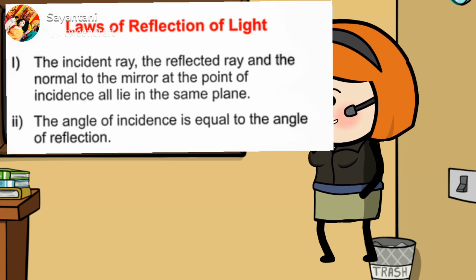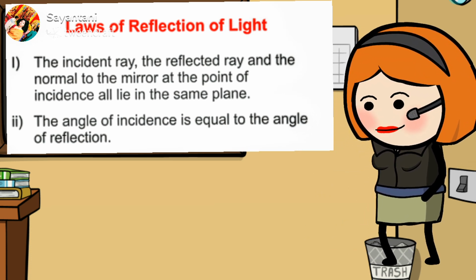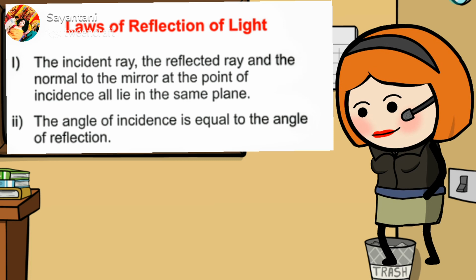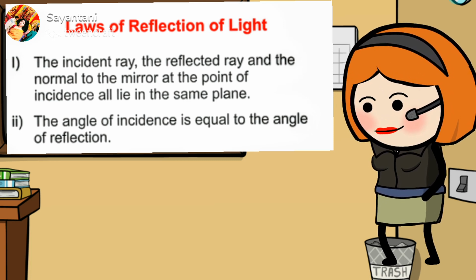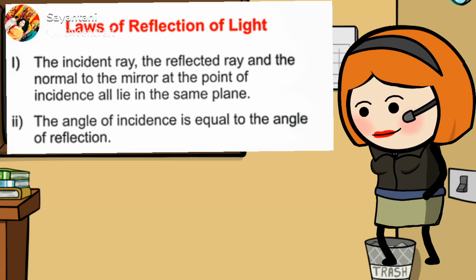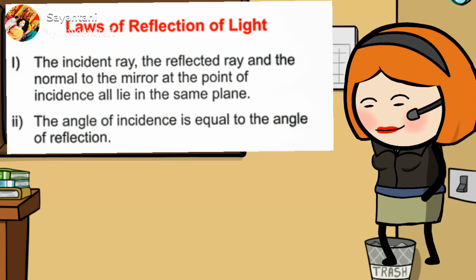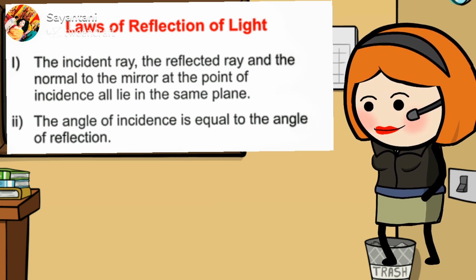So the next topic is laws of reflection. Now there are two laws of reflection. The second law is already discussed: the angle of incidence should always be equal to the angle of reflection. And the first law says that the incident ray, the reflected ray and the normal at the point of incidence all lie in the same plane and at the same point.